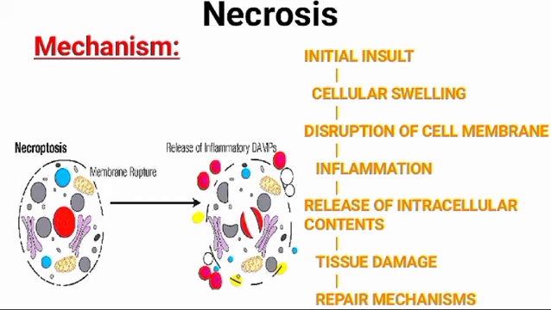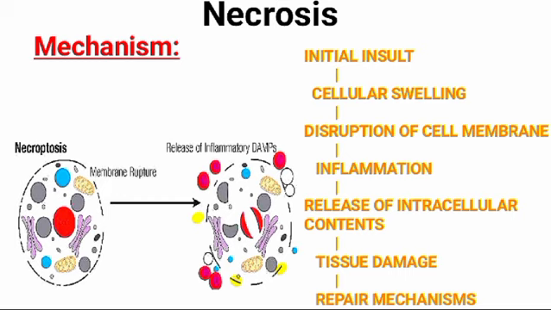Following this, affected cells swell due to disruption in ion gradients across the membranes, leading to an influx of water and ions. As the damage progresses, the membrane integrity is compromised, resulting in the leakage of cellular contents into the surrounding tissue. Consequently, an inflammatory response is triggered, attracting immune cells to the site of injury.